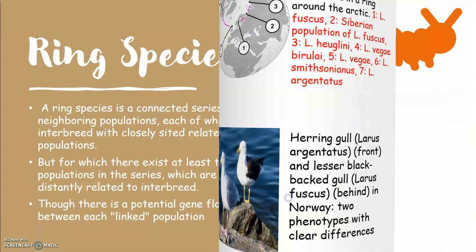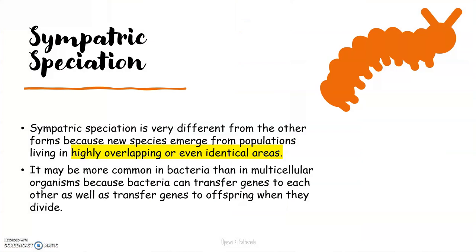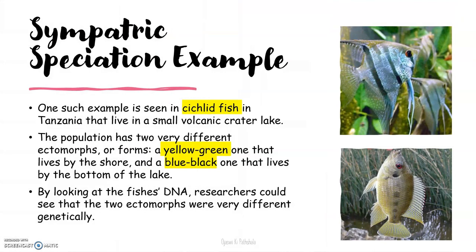Next is sympatric. In sympatric, there is no isolation, right? Highly overlapping or identical areas. It is more common in bacteria than in multicellular organisms, and therefore it is very rarely reported, and very few examples of sympatric speciation exist. One example I am showing here is the cichlid fish found in Crater Lake in Tanzania. There were two variants, the yellow-green and the blue-black cichlid fish.